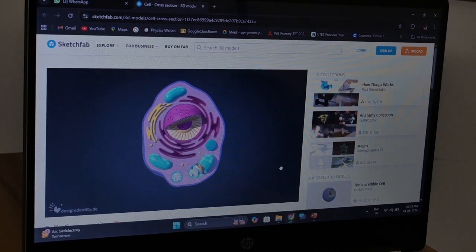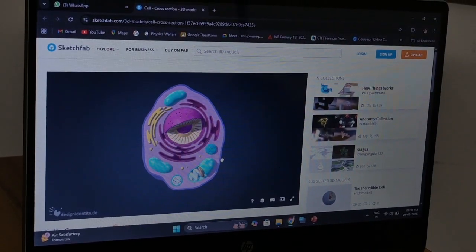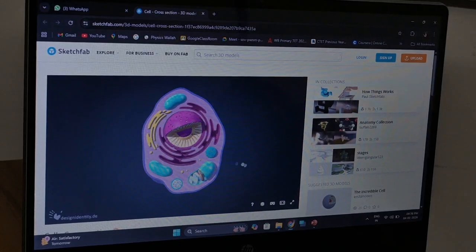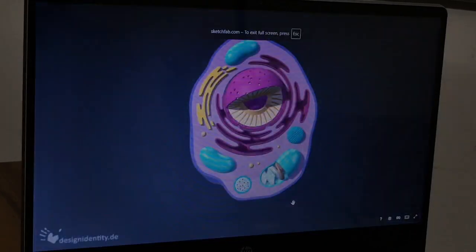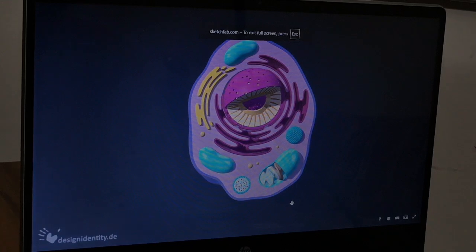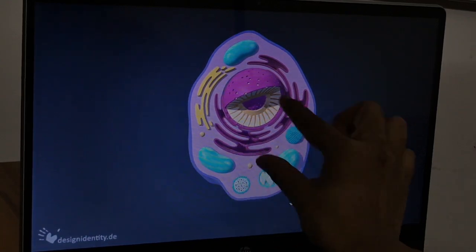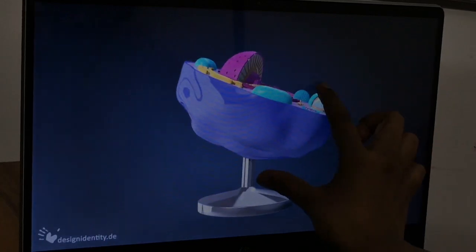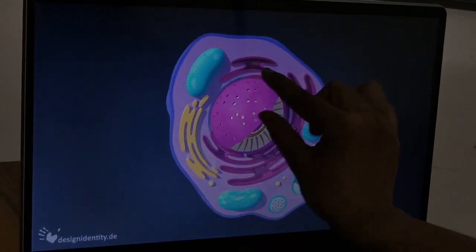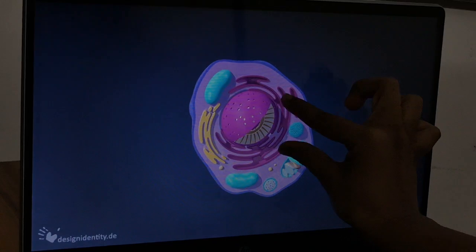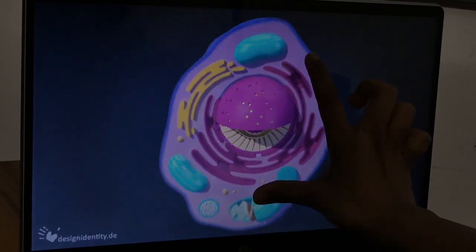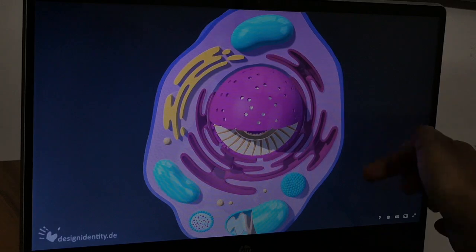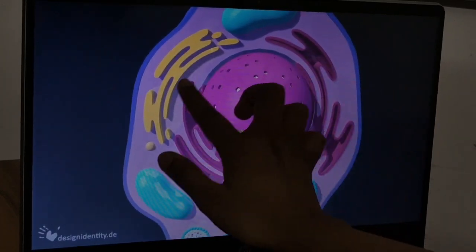Now look at the screen. This is an amazing website by Sketchfab. Here you can see the 3D model of a cell, with due credit to the designer. I want to show you something. This is the 3D model of the cell. You can rotate it, you can zoom out, zoom in, everything you can do. Like as if you are really touching the cell. You can feel like you are touching the cell.